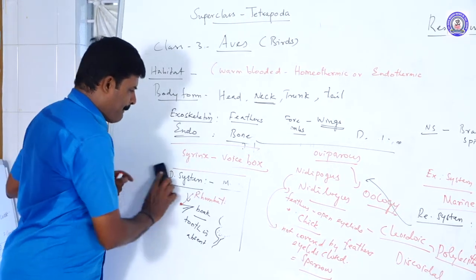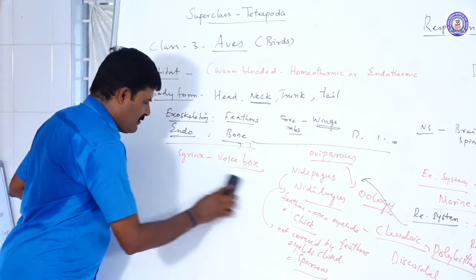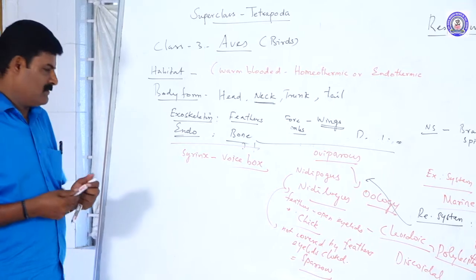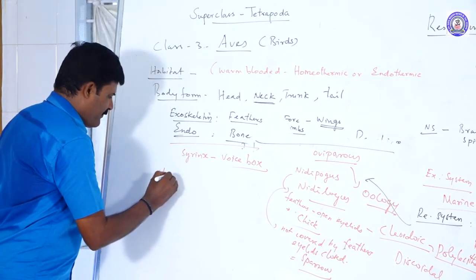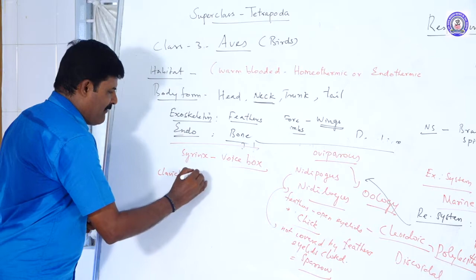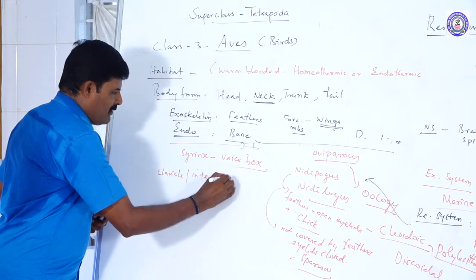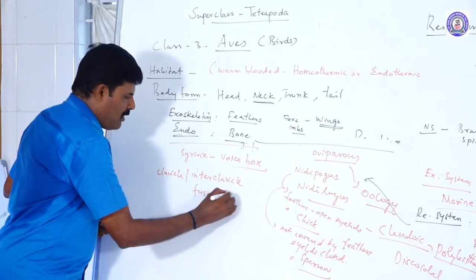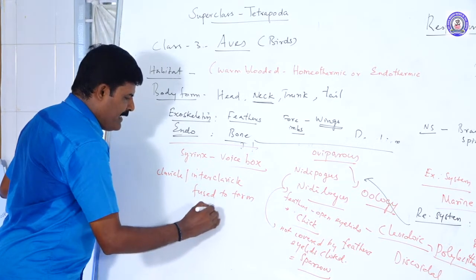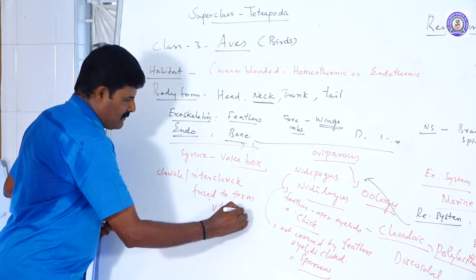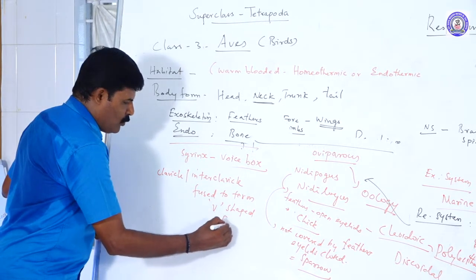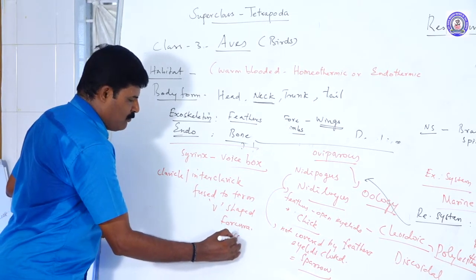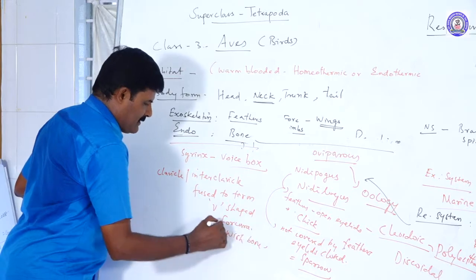Next, the clavicle and interclavicle are fused to form a V-shaped structure called the furcula, otherwise called the wishbone.